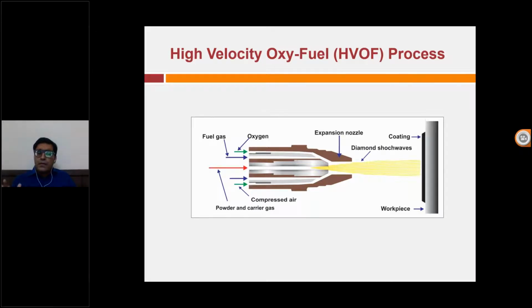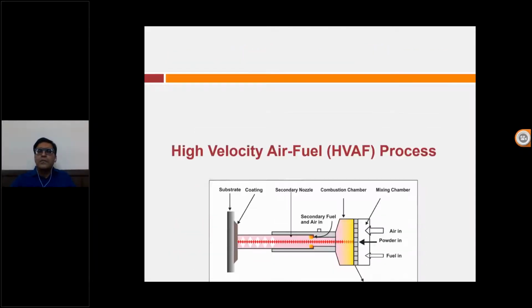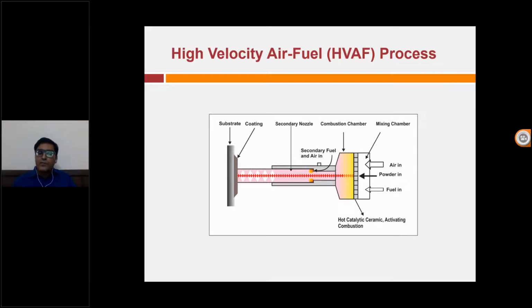And in this, you may be wondering how the bonding takes place between the powder and the substrate. What is happening is that there is a mechanical bond. At the same time, a chemical bond is also there, because the temperature is very high in the HVOF process, because we are using oxygen. And the next process, that is not that popular, but gives you very good properties, is the high velocity air fuel process. In this we are using air because we want to reduce the decomposition of tungsten carbide. I'll be explaining about it in the later slides.